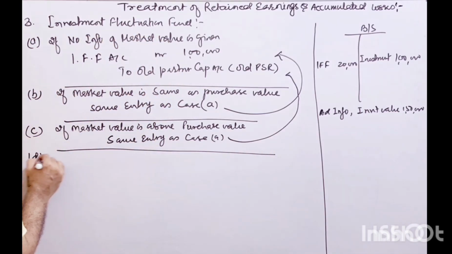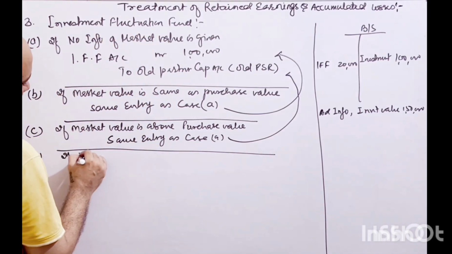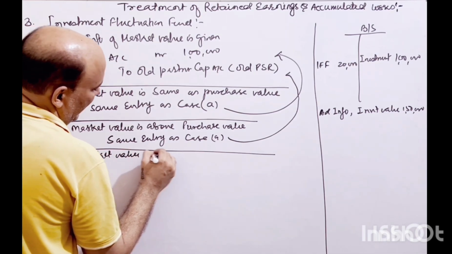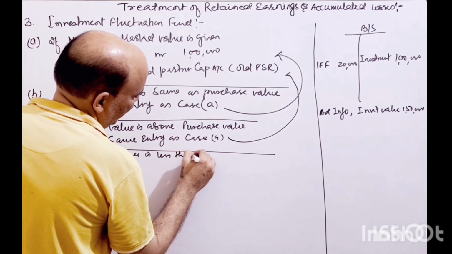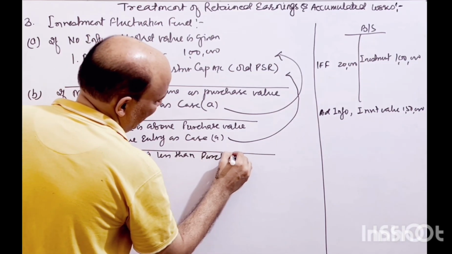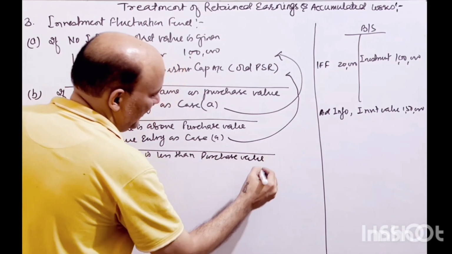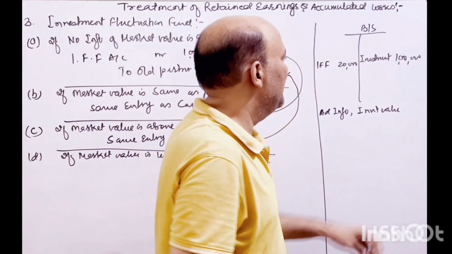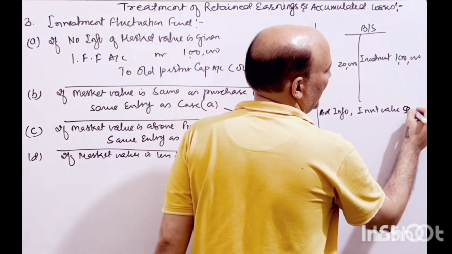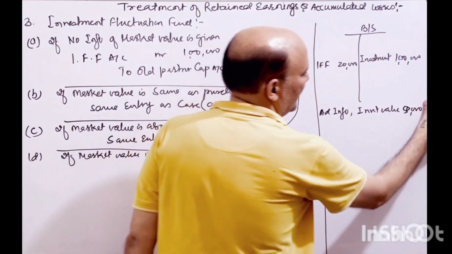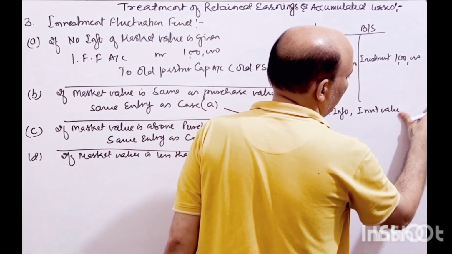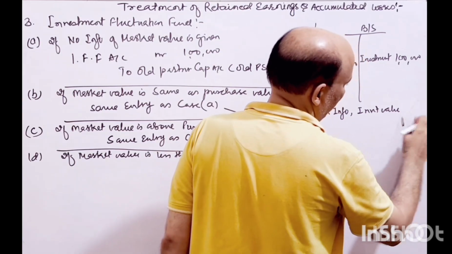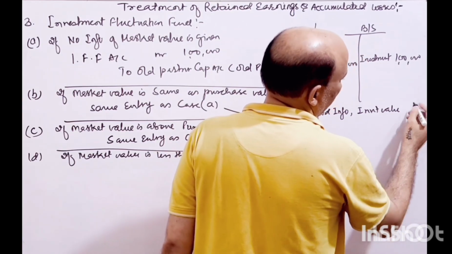But now case D, if market value is less than purchase value, now we have to take an example. Now let's say this market value is 50,000 rupees. Now sorry, we have to take equal, market value is, let's say 90,000.